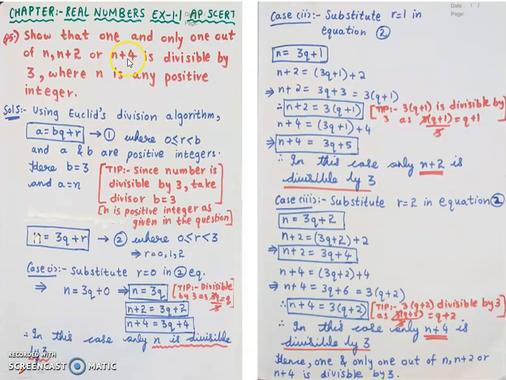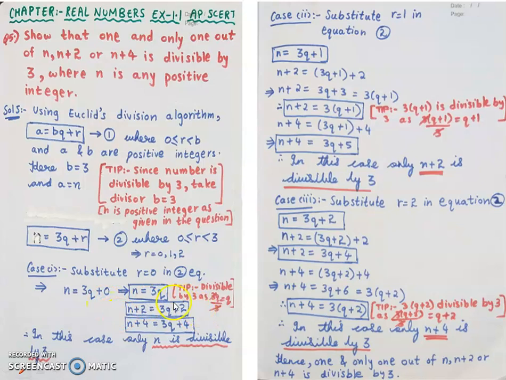N plus 4. So again I know my n is 3q. So in place of n, I am substituting 3q plus 4. Now I need to see in all these 3, as in the question, that from these 3, any one should be divisible by 3. So how to know whether any one is divisible by 3? It should be a factor of 3. That is, observe this 3q. If I divide this 3q by 3, 3 ones are 3, 3 ones are 3. That is, 3q is divisible by 3.